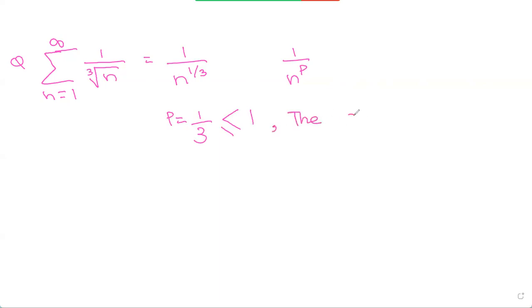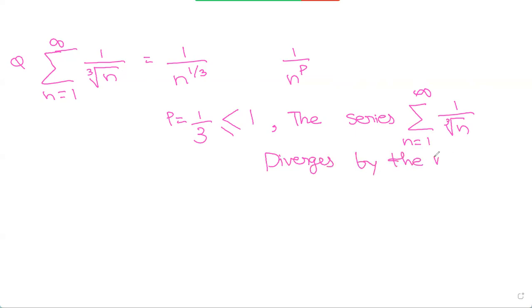Because it's less than or equal to 1, the series n equals 1 to infinity of 1 over cube root of n diverges by the p-series test. So this is our value. And we know that it diverges by the p-series test as p is less than or equal to 1. Now let's look at one more example.